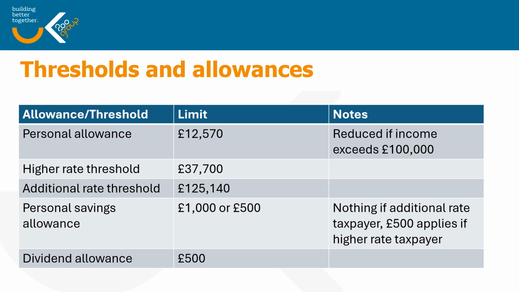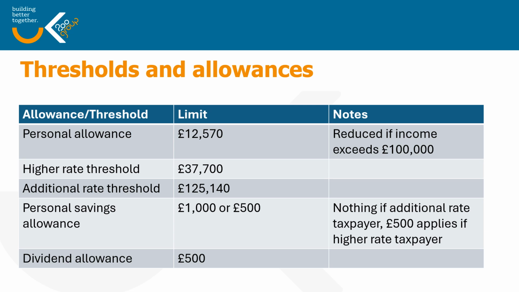So let's have a look at the allowances that are available. The personal allowance is currently £12,570, and that applies for persons who have income of less than £100,000. Once you get to income of £100,000 or more, your personal allowance is reduced by £1 for every £2 that your income exceeds this threshold.